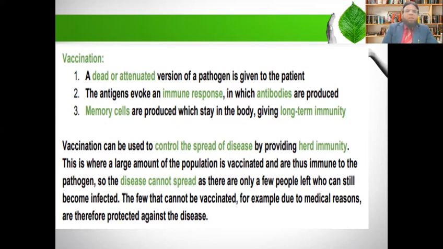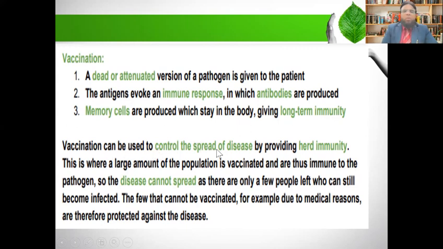And then animal cells, specifically the lymphocytes, make antibodies against this attenuated part or the dead part of the germs. The antigen evokes an immune response in which the antibodies are produced. The memory cells are produced, which stay in the body, giving long-term immunity. Okay, and this type of immunity is a long-term immunity.